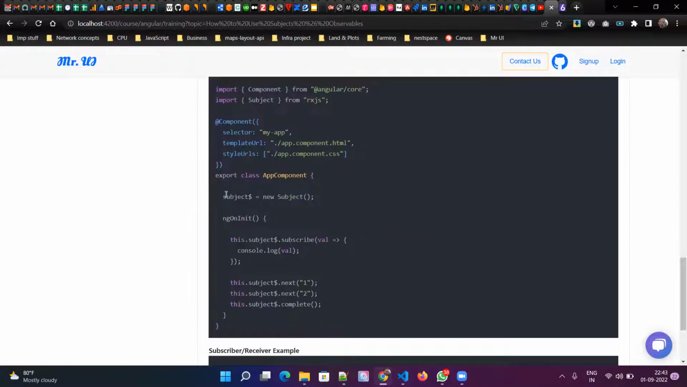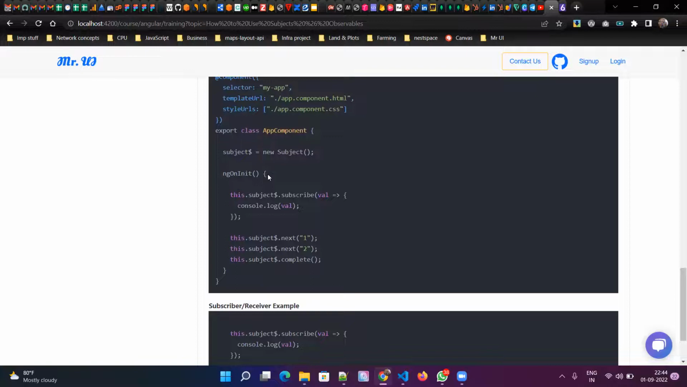Now here is a simple example. Here I have my subject created. A subject is both an observable and an observer, which means it can produce a message and it can receive a message. In the ngOnInit lifecycle method, I'm subscribing. First you have to subscribe. Otherwise, if you try to produce data before subscribing, it doesn't know where to go, and it will just stay there. That is the reason we have to subscribe first. Subscription means you just open the channel.